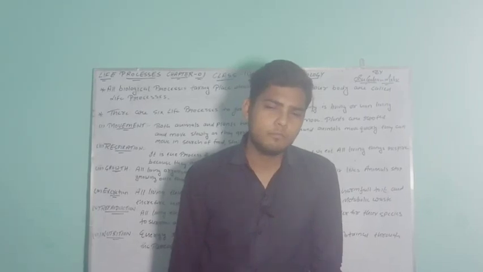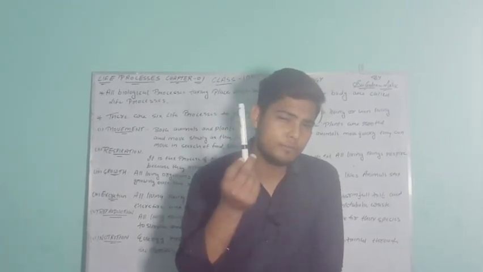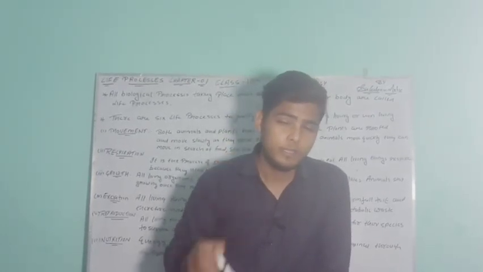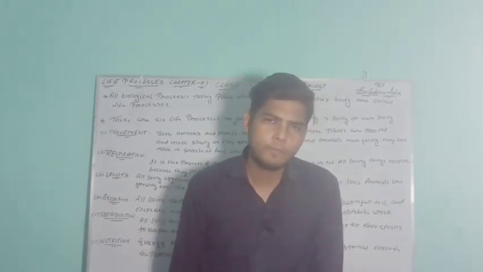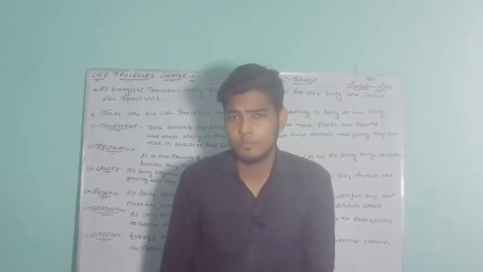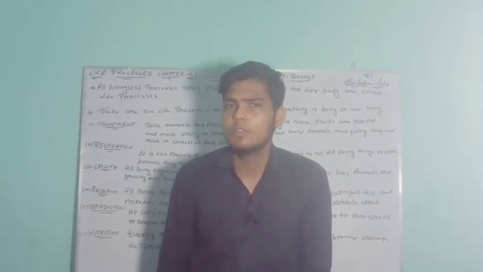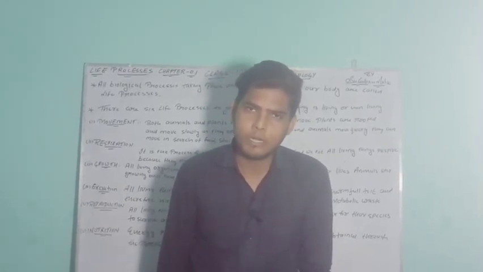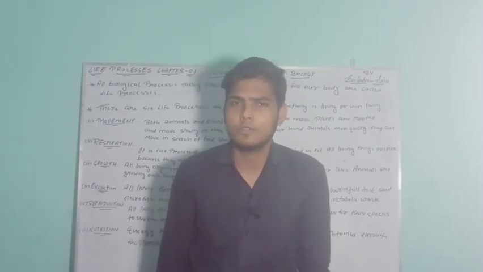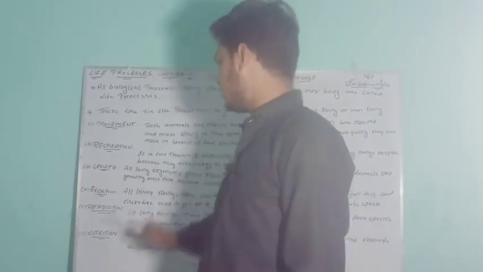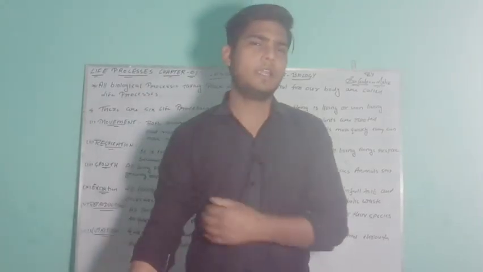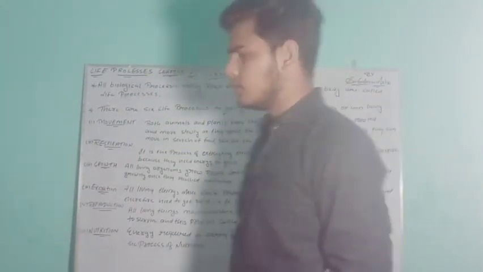Does this marker require any type of food to work on the board? No, it will not require any food. Does the table require any food? No. Chair, no. They do not require any food to do work, but living beings require food to have energy so that they can do and finish their work. So these are the 6 life processes to justify whether things are living or non-living. I have explained it to you. Now you can write down these notes.